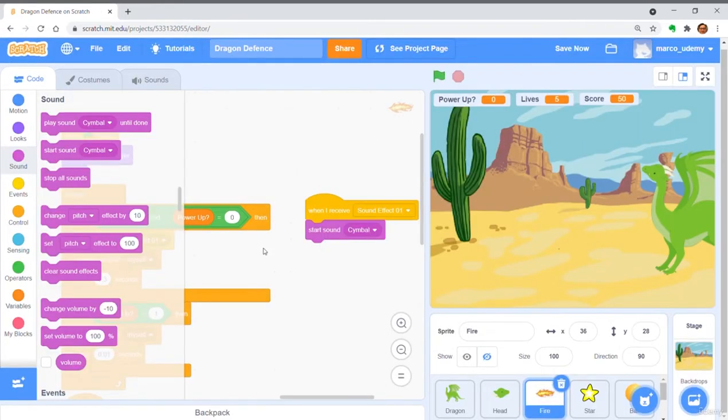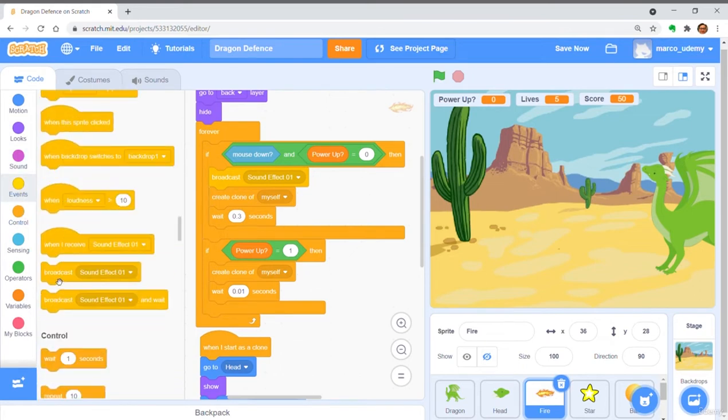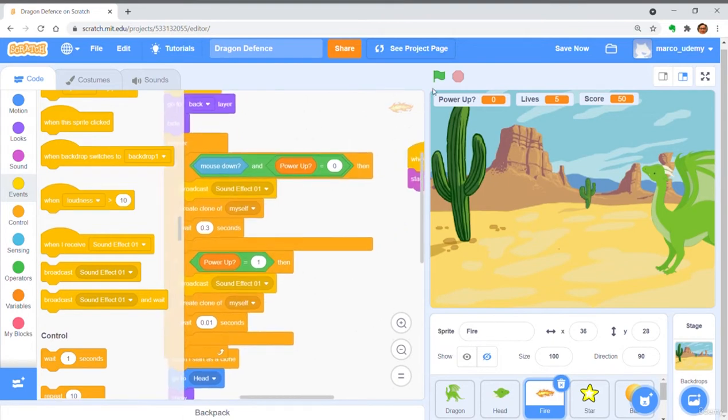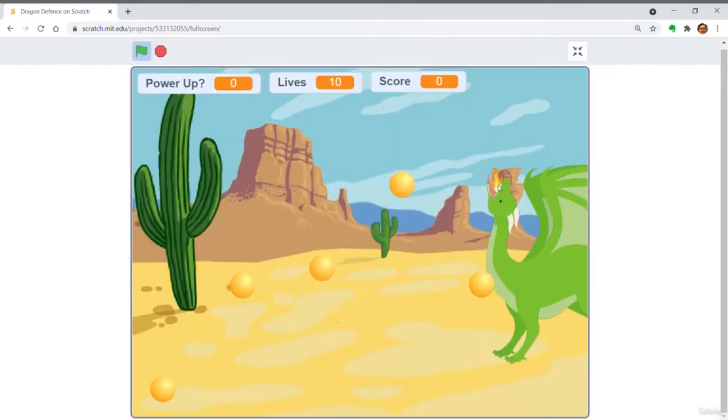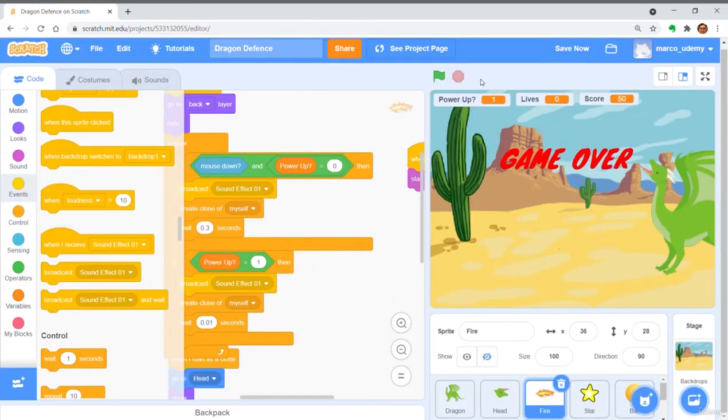For the power-up sound effect, get broadcast sound effect 1 and put it before a branch of fire is created. You can hear that it is not playing the sound effect correctly because it is not playing the sound once, but playing multiple times. If you are not sure what I am talking about, rename the broadcast to be sound effect 2.